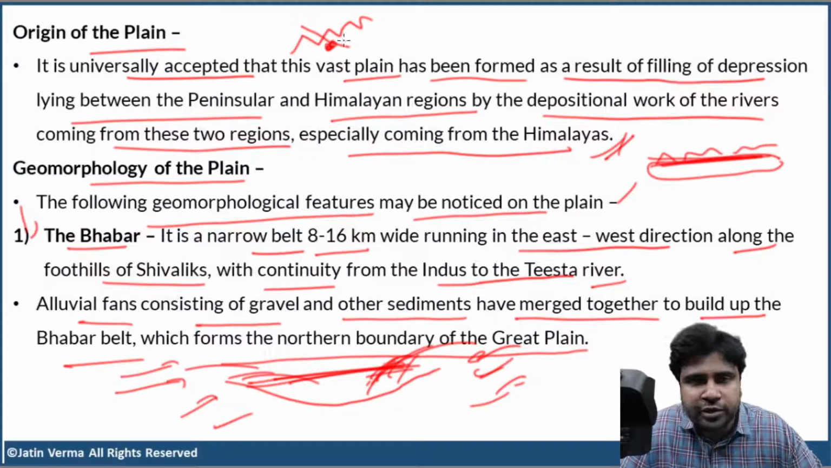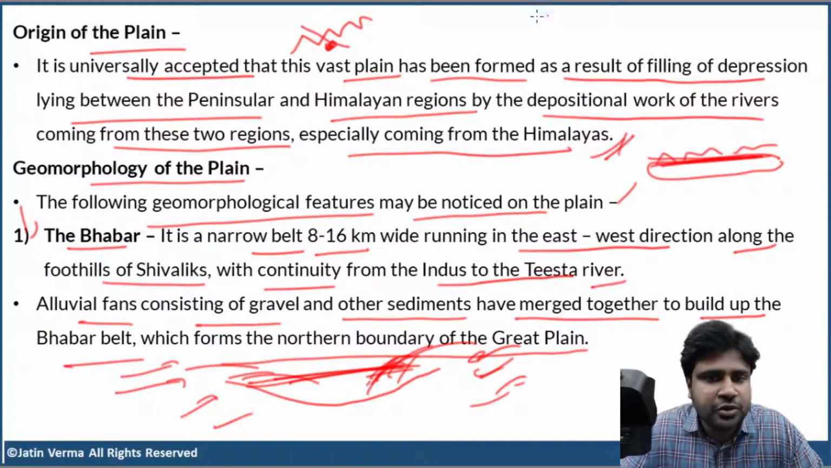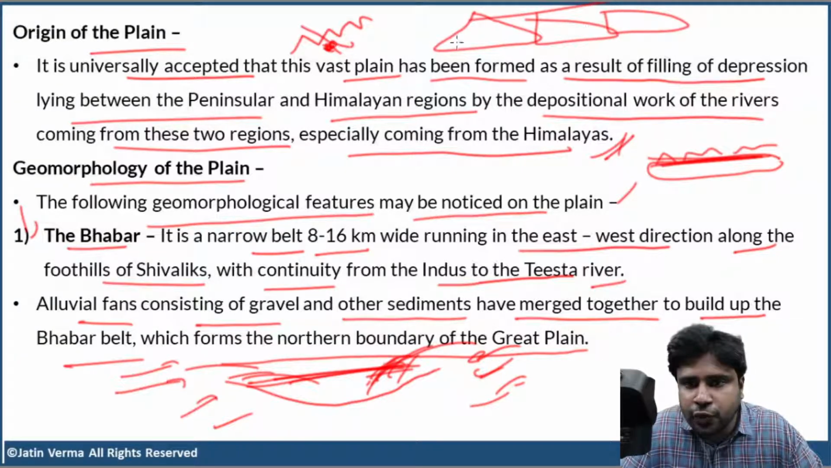Now when the river is flowing through steep slopes, the river has a lot of velocity, a lot of energy. So the river can carry even large particles along with it. But here the river is crossing the mountains and finally entering the level land. So here the slope is very less, so the river will lose most of its energy. So the river will deposit all the large particles here. That is how these alluvial fans form. And all these alluvial fans will combine together to form the Bhabar belt. As simple as that.